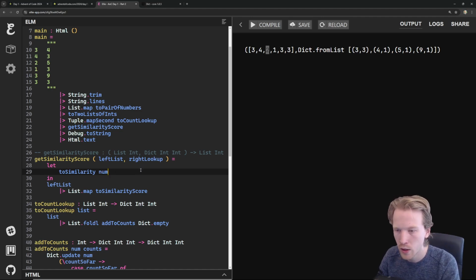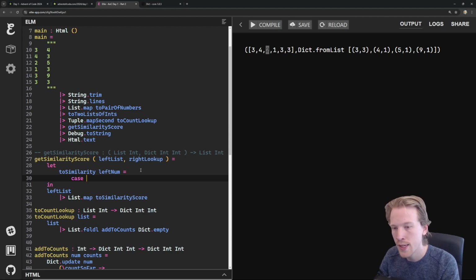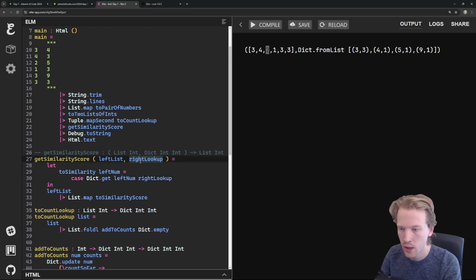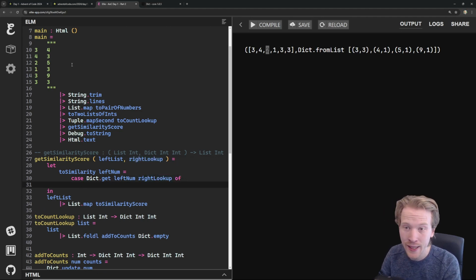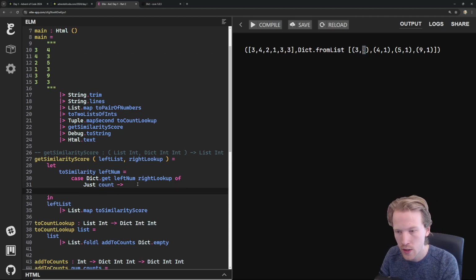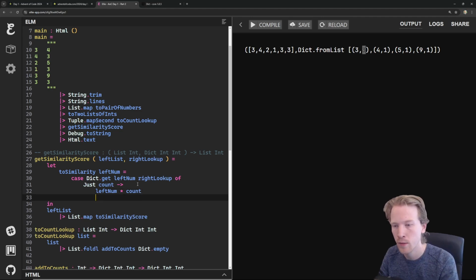So this is going to be our number from our left list. I'm just going to call that left num, so it's easy to think about. What we're going to do is say, in the case where I look in my dictionary, I try to get that left num from my right lookup, or from my counts. Let me call this counts. I'm going to try to see if I can find any, let's say, any 3s here. So if I look up 3, I should get a 3. And this is going to be how many times it shows up. So if I do left num times that count, that'll give me the similarity score.